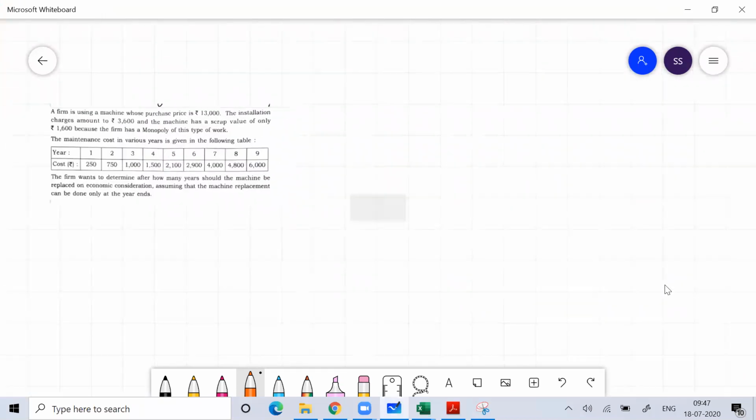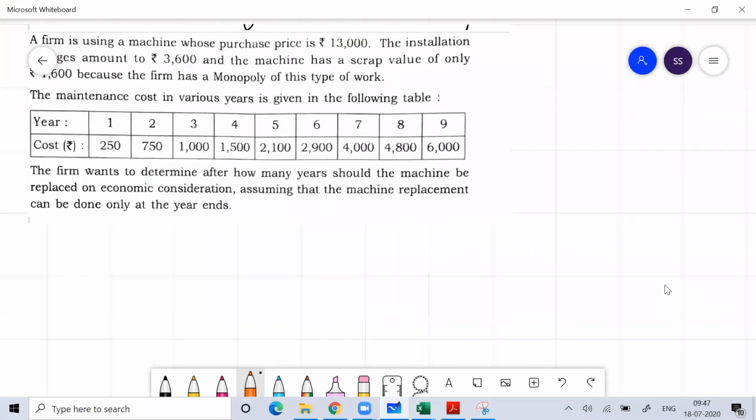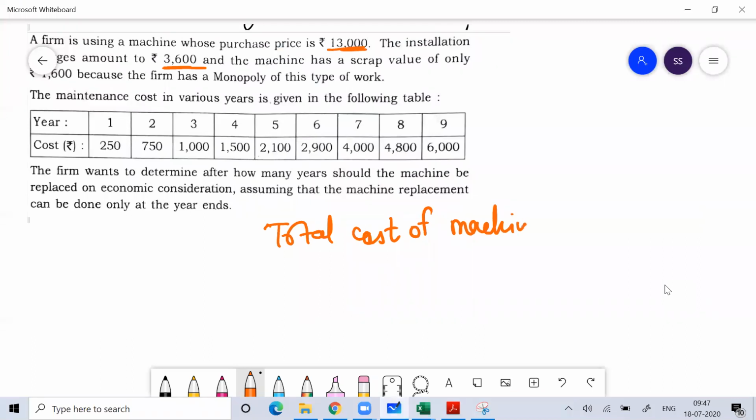If you can understand from this problem, if you consider the cost, the purchase cost is 13,000 and installation is 3,600. So the total cost of the machine is 13,000 plus 3,600, which means 16,600, and the scrap value is 1,600 rupees.